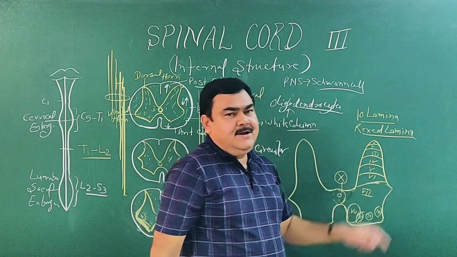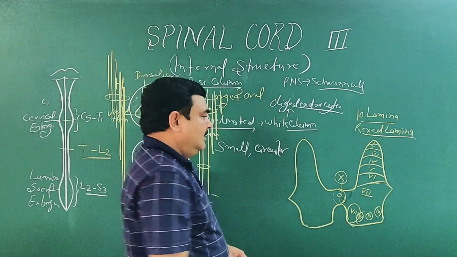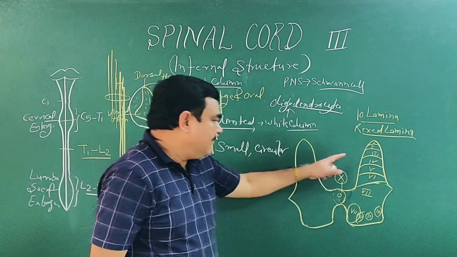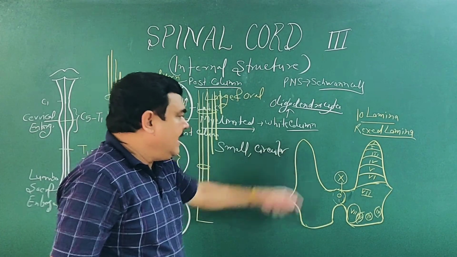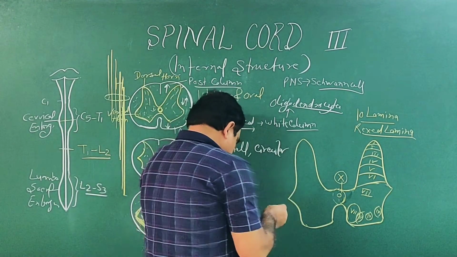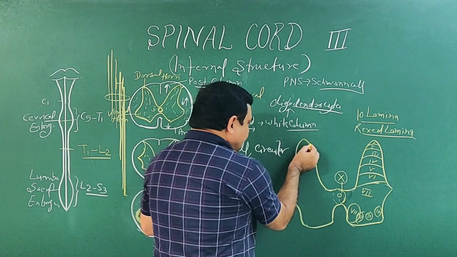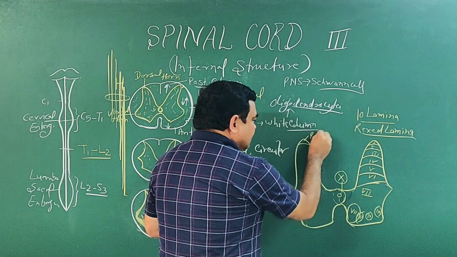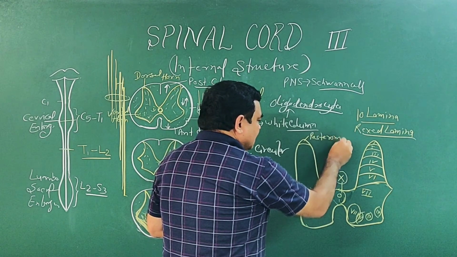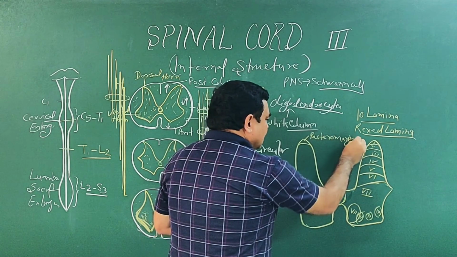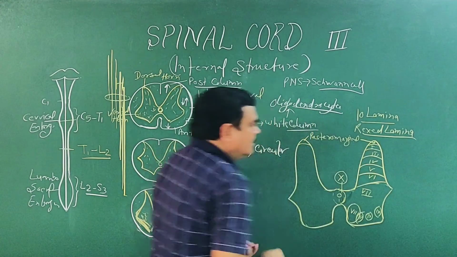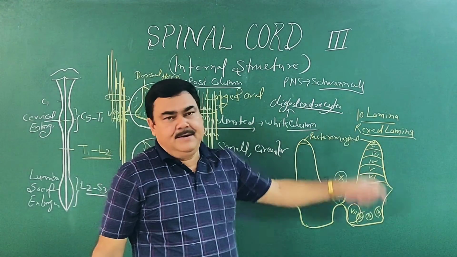If you compare this laminar pattern, the Rexed laminae, with the nuclei, here is one nucleus. This is the posterior marginal nucleus, and it is the same as Rexed lamina 1.